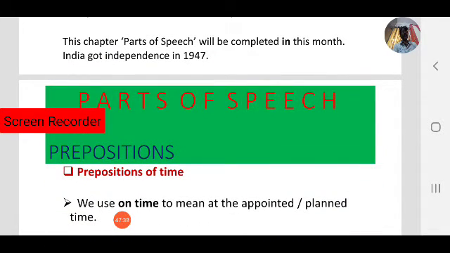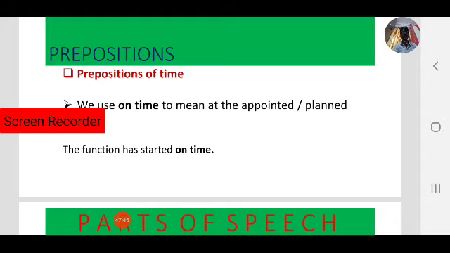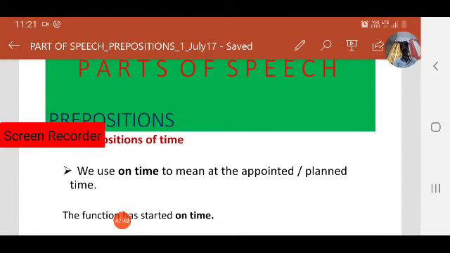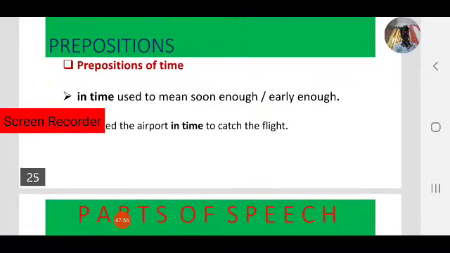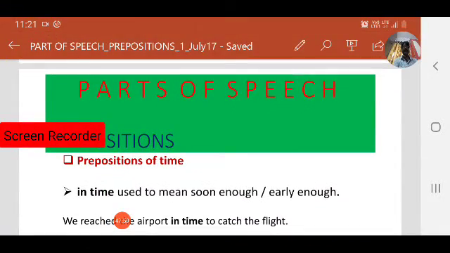On time and in time are also important. On time means appointed time, specific time. The function has started on time, meaning the allotted time. I reach college on time. Our class starts on time. In time means before time: we reached the airport in time to catch the flight. You must observe the difference: on time for scheduled time, in time for before time.